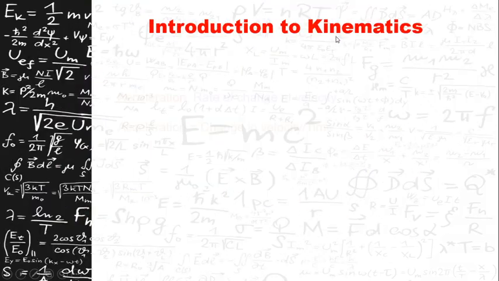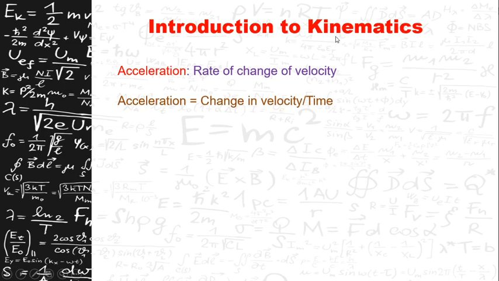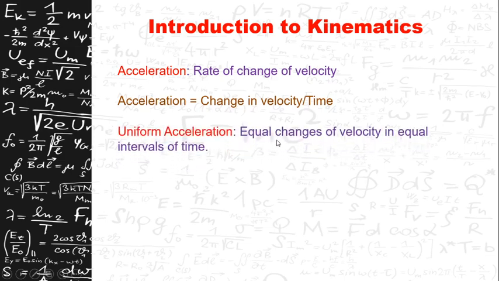Coming to the next part, that is acceleration. Acceleration is nothing but the rate of change of velocity. According to the definition, acceleration is equal to change in velocity divided by time. Acceleration is also a vector quantity and the units are meter per second square.